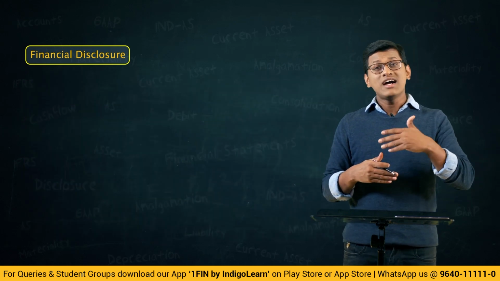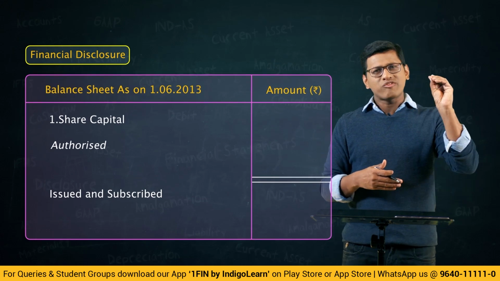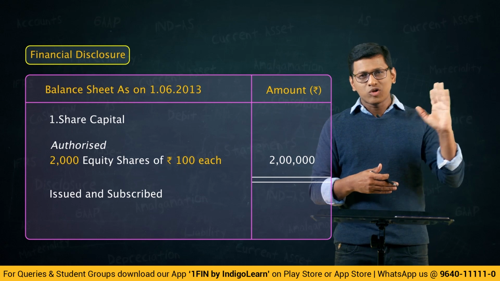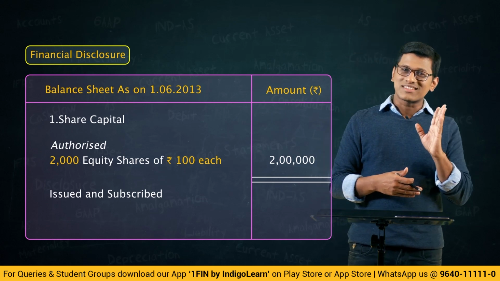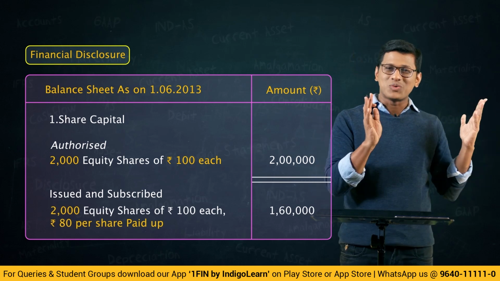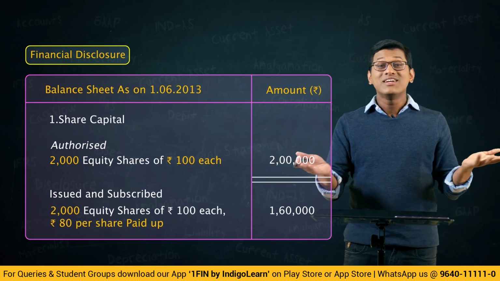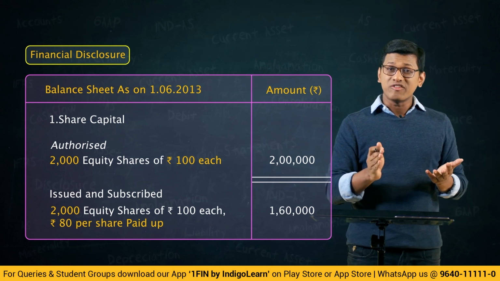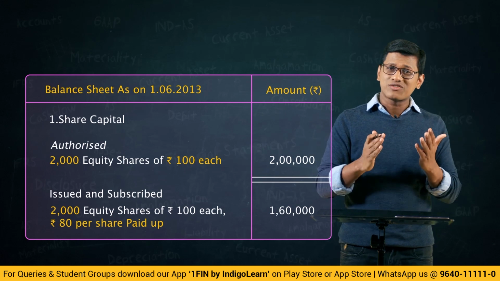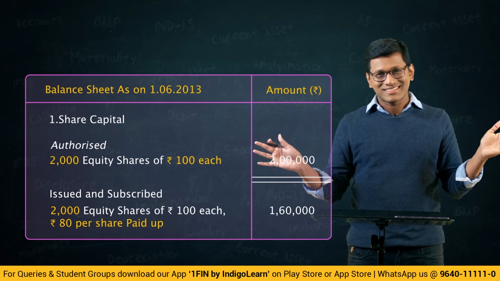Similarly, when the consolidation of shares happened also, simply what you should do is, instead of 40,000 shares, they became 2,000 shares, right? So instead of 5 rupee shares, they became 100 rupees face value shares. Instead of 4 rupees, they became 80 rupees paid up. That's all. Those numbers you will plug in, and next year's disclosure requirement for the balance sheet purpose is also ready. As I told you, in real life, the impact of this splitting of shares or consolidation of shares will be seen only at balance sheet level in this manner.